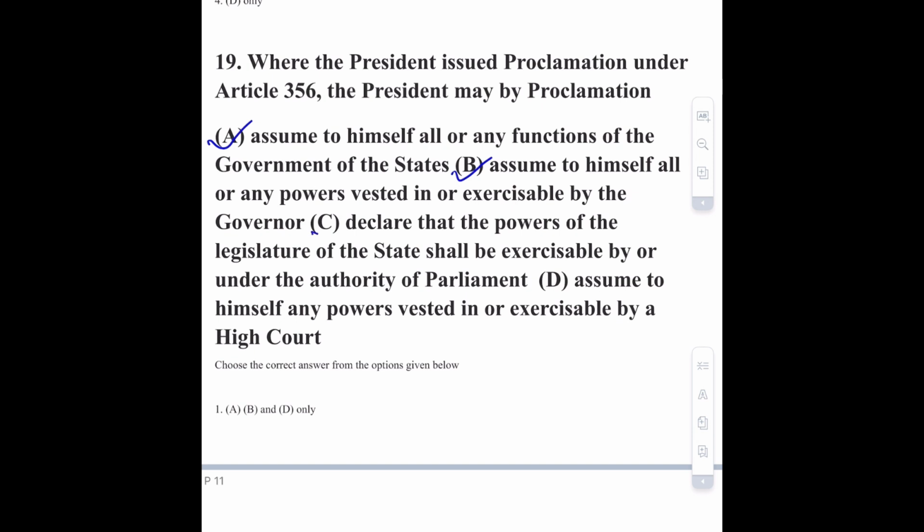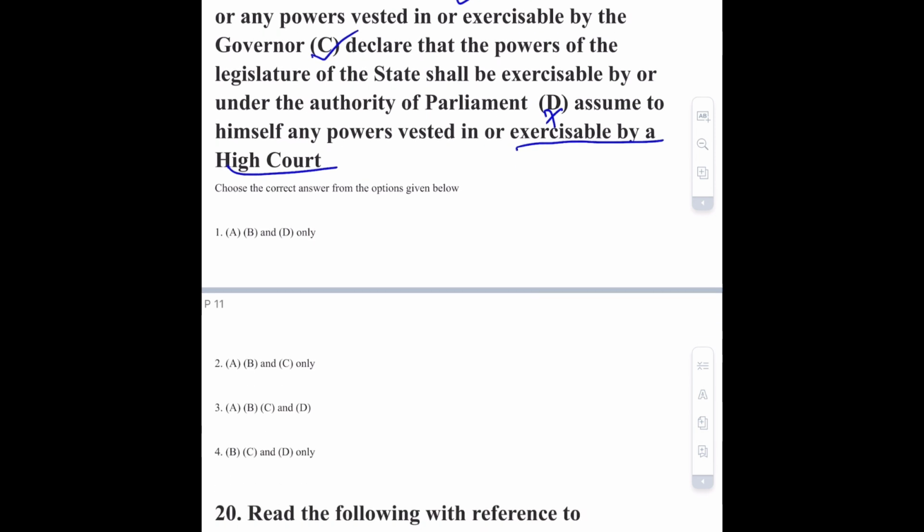This is also correct. Option number D is assume to himself any powers vested in or exercisable by a high court. This option is not correct, because the President cannot exercise any power of the high court. He cannot exercise any power of the high court at all. So option number D is not correct. So the correct answer of this question will be option number 2, that is A, B and C only.